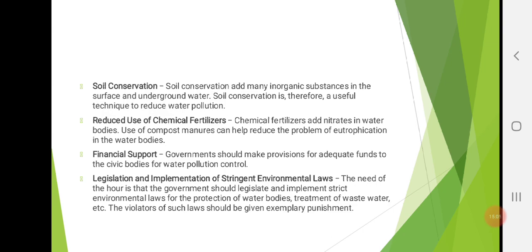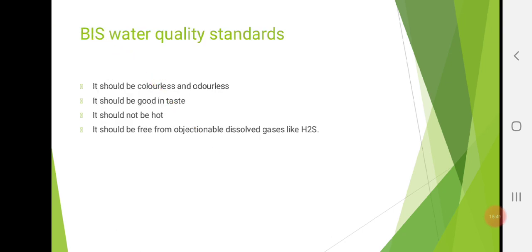Then, of course, the lesser use of chemical fertilizers. Chemical fertilizers add nitrates to water bodies. Use of compost manures can help reduce the problem of eutrophication in the water bodies. Financial support. Government should make provisions for adequate funds to the civic bodies for water pollution control. And of course, laws to prevent water pollution. These are the preventive control measures. Now, the most important point is